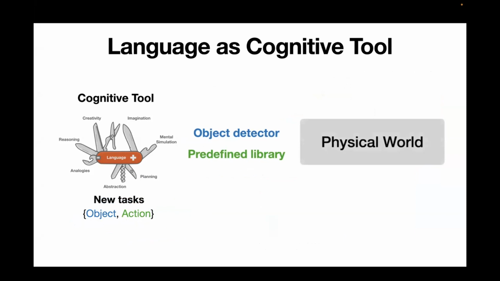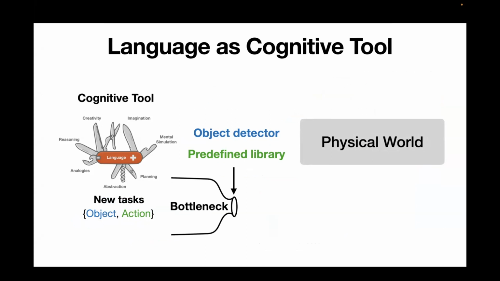So in some sense, this object detector or predefined action library has become the link that connects the large language models, or the reasoning capability, and the physical world that oftentimes is continuous, unstructured, and messy. However, at the same time, we also observed that this object detector and predefined action library also become the bottleneck for a lot of existing systems, like the language-based robotic systems.